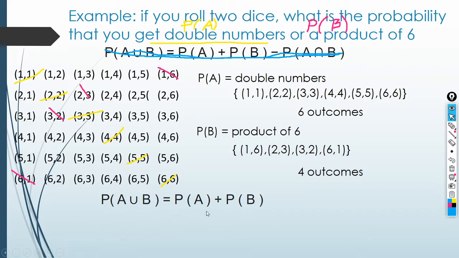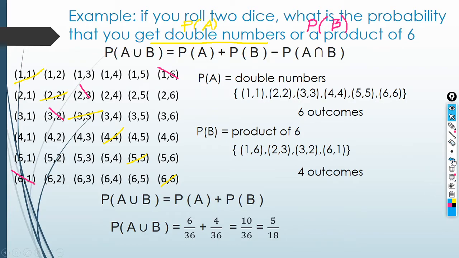The probability of A is 6 over 36, and the probability of B is 4 over 36. So 6 plus 4 is 10 over 36. Reducing to lowest terms is 5 over 18. So that's the final answer. You see the difference between the two: one has an intersection of 2 sets, the other without.